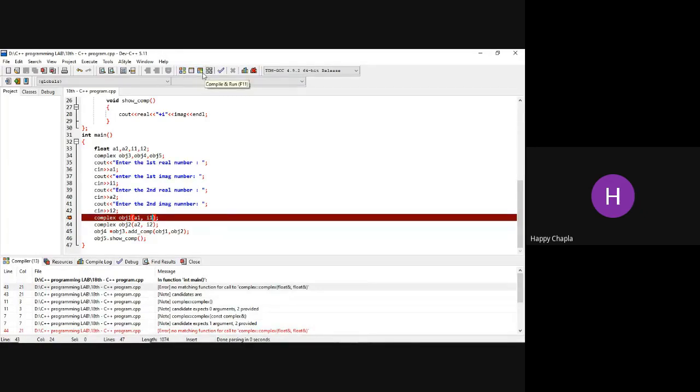Okay, why is it not working? No matching function to call complex float and percent and percent. See, we are giving the values and that is only float. Then what was the problem?